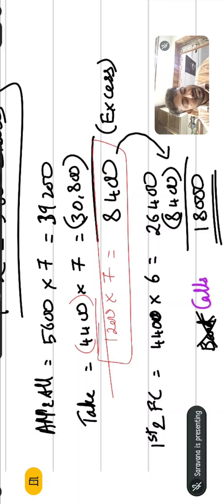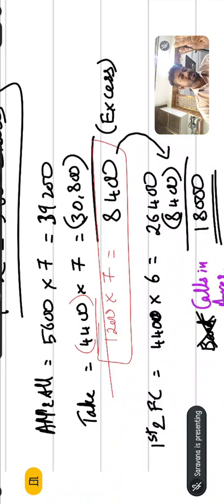What is calls in arrears for the company? The company called him again. Sir, Vijay sir, you need to pay me 18,000. But Vijay sir said, I will pay later. After that, the company tried to contact Vijay, but Vijay said, I am not willing to pay. You cancel and forfeit my shares. Okay, so the company becomes sad.